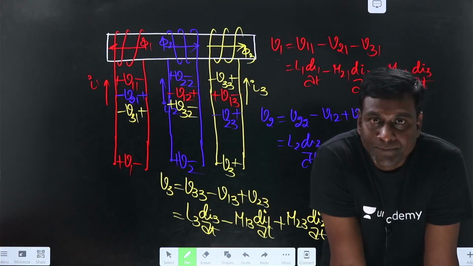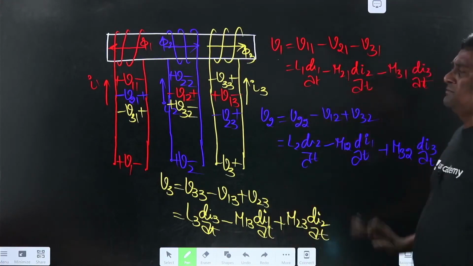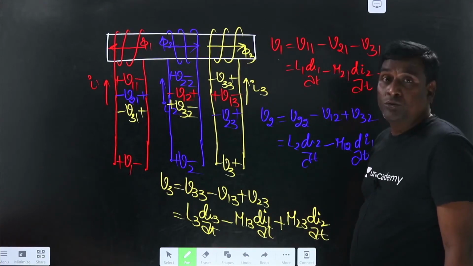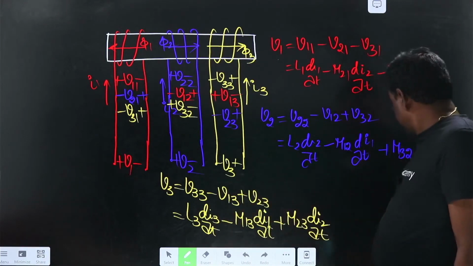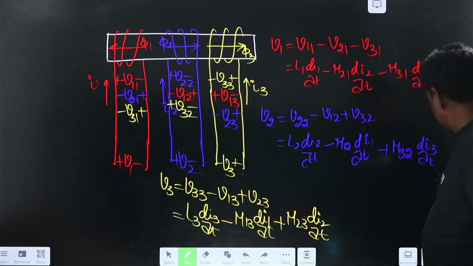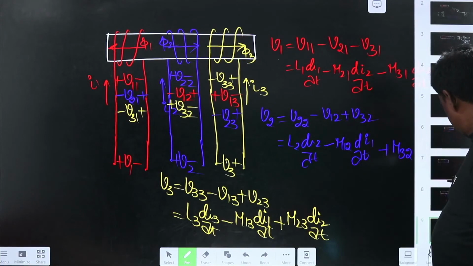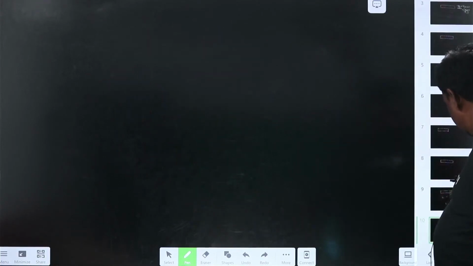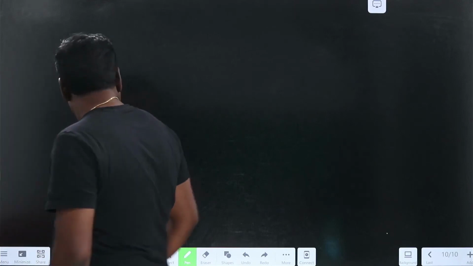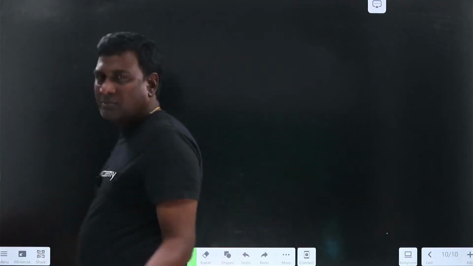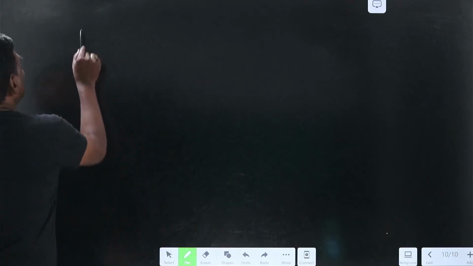Right. Now let us take the same and try to keep the dots, and from the dots let us derive the same equations. Actually I am unable to copy this. Let me try again. Let me try here. No, it is not a big deal. It may take a couple of minutes more. That's it.